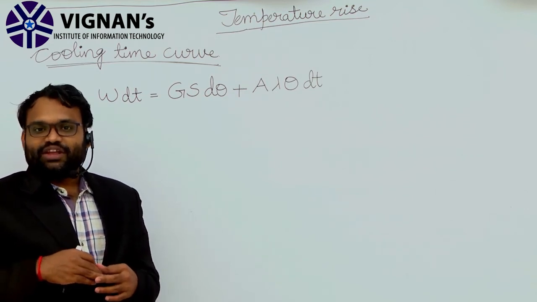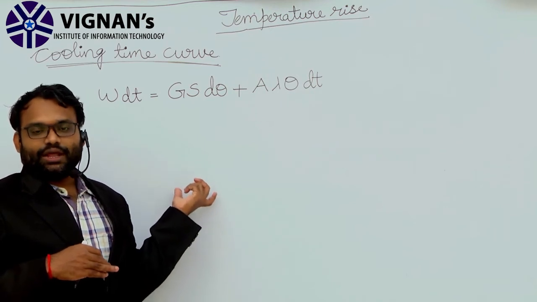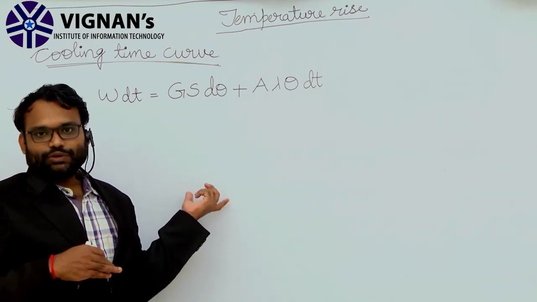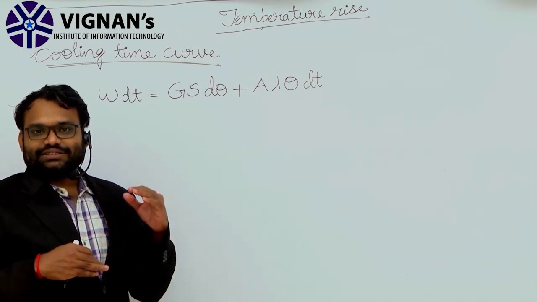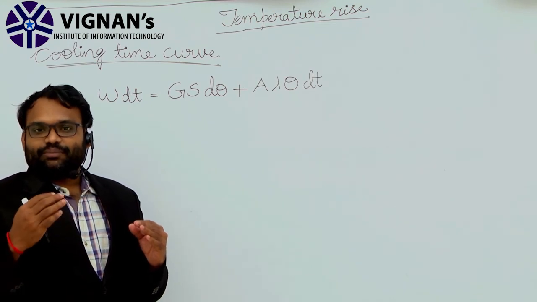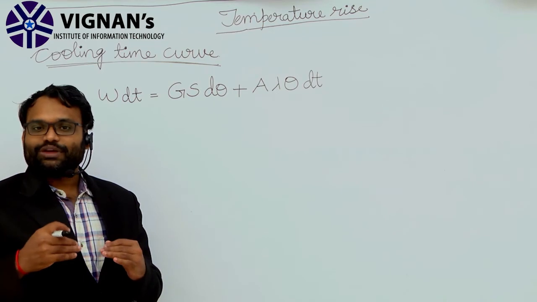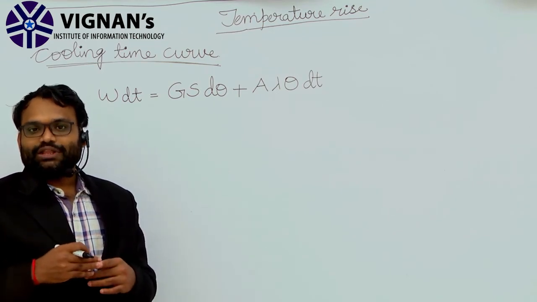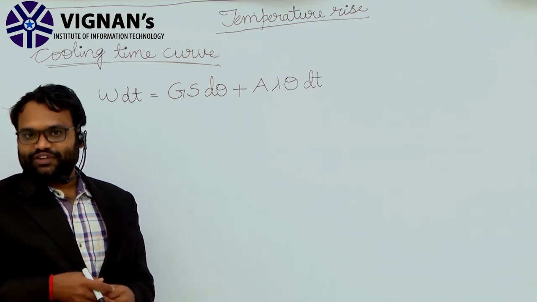When we derive the cooling equation, the total energy loss will be 0.